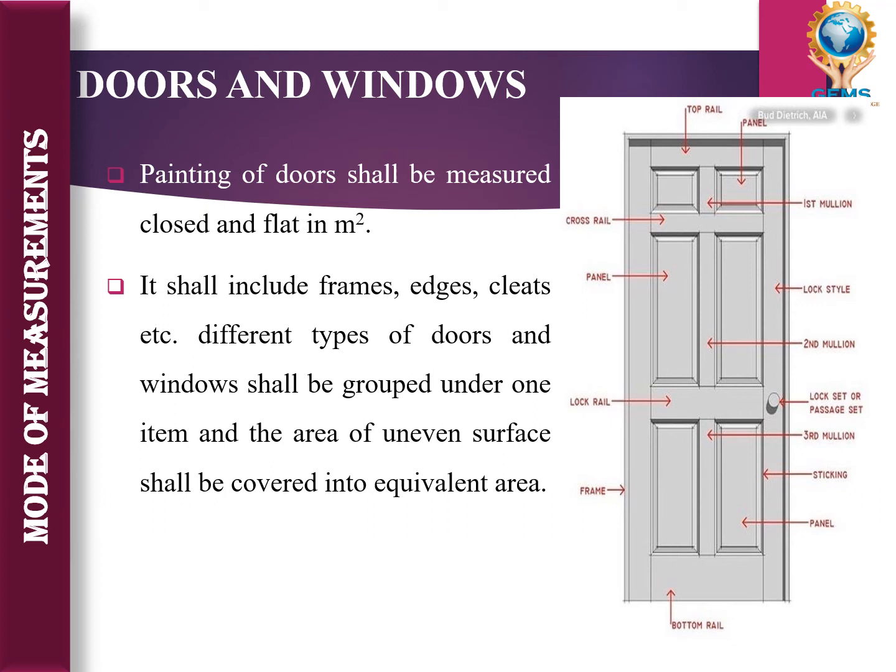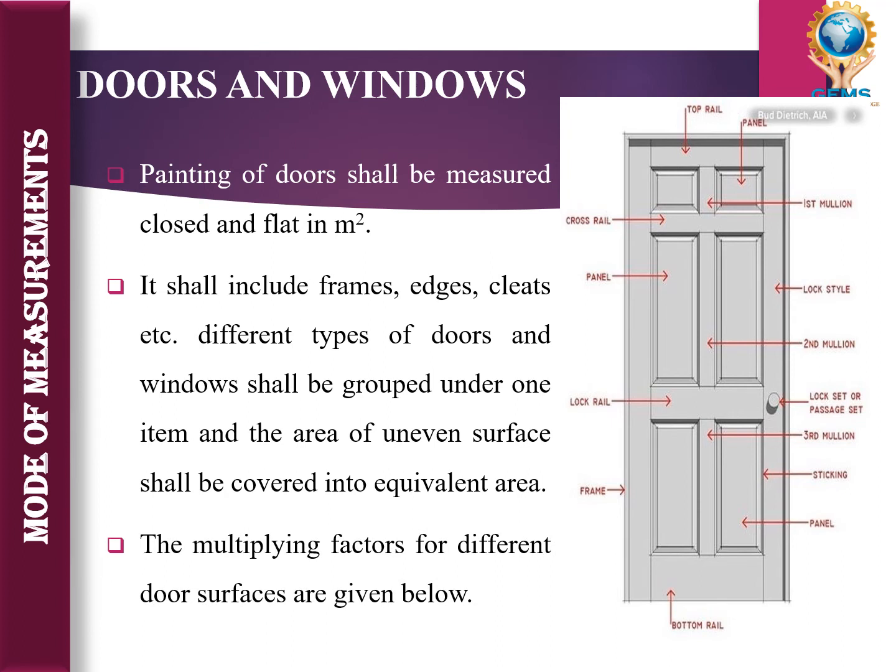It shall include frame, edges, cleats, etc. Different types of doors and windows shall be grouped under one item, and the area of uneven surface shall be converted into the equivalent area. Then for painting work on doors and windows there are some multiplying factors we need to multiply.